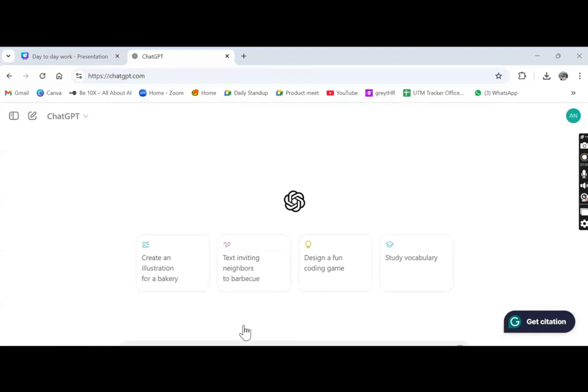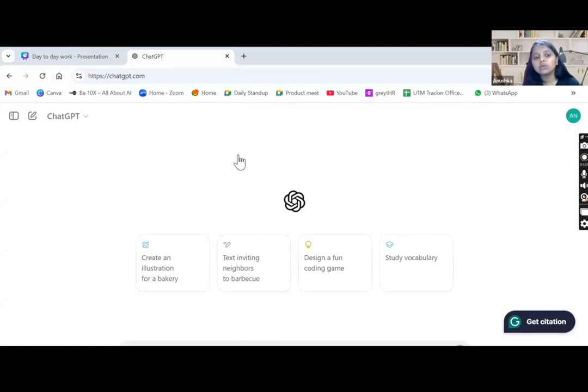Now suppose you want to write a blog post on the future of artificial intelligence. You would simply write, write me a blog post on the future of artificial intelligence. But what if you first want the outline of the blog post and then want to write the article? So I'll write a prompt here.